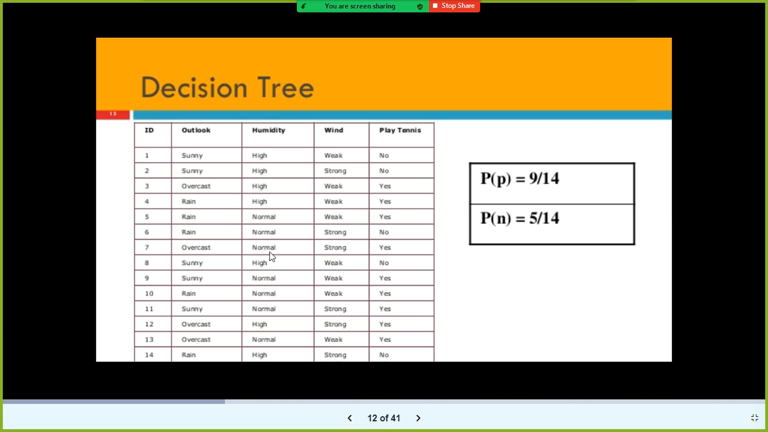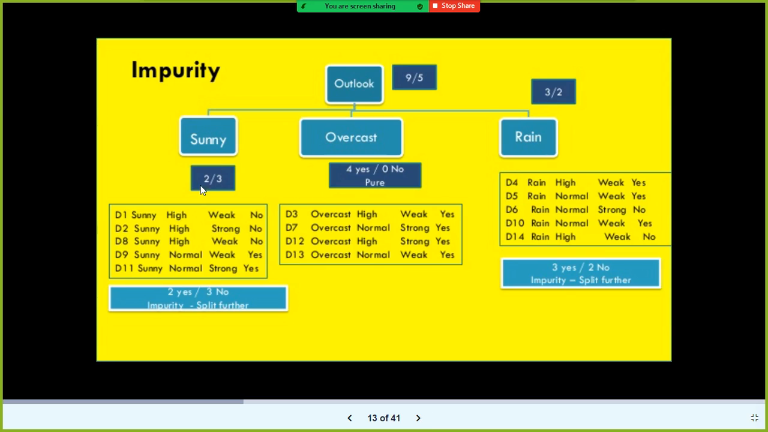Sunny: look here, there are 5 sunnies, 1, 2, 3, 4, 5. Now you need to look at the target values for sunny. How many no's are there for sunny? 3. So 2 yes and 3 no for sunny. Of the 5 records for sunny, we can see 3 no's and 2 yes. Fine, this is very interesting.